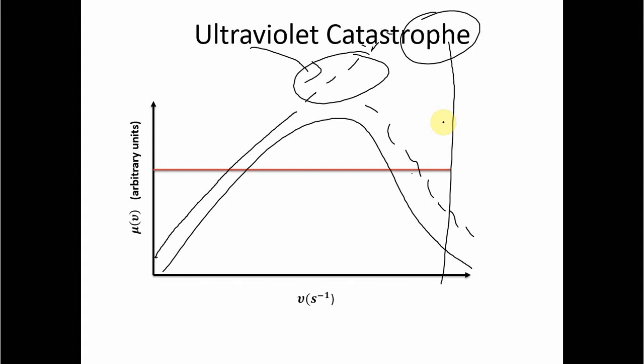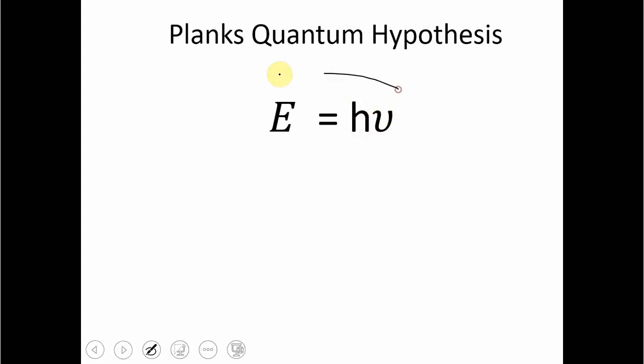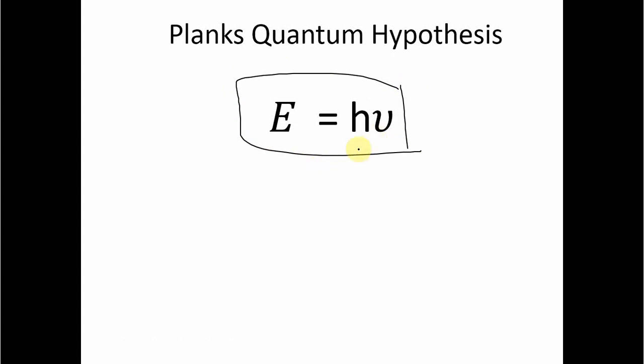At that time, a German physicist named Planck proposed a very bold idea, saying that there is something peculiar happening to these radiations inside the black body, and these radiations are not coming out continuously but coming out in packets of energy. We call it the Planck quantum hypothesis, where the energy comes out in packets, where h is the Planck constant and nu is the frequency. So this is the packet of energy which is emitted, and then the next packet is emitted, and so on. And this is the value of the Planck constant.